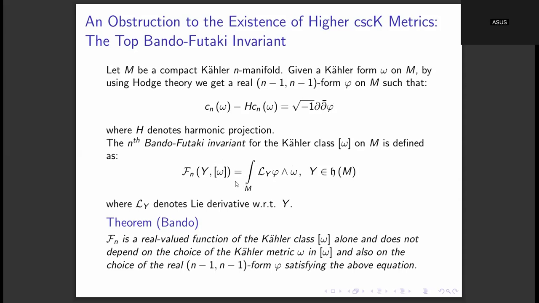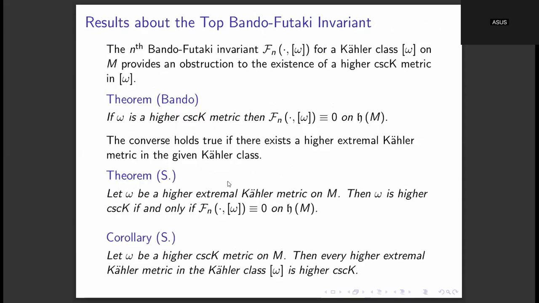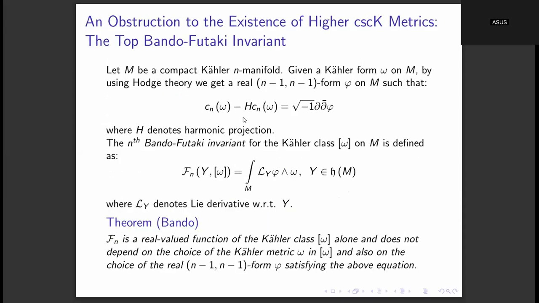What this Bando-Futaki invariant does is that we can compute it on a Kähler class. If the answer turns out to be non-zero, then there cannot exist a higher cscK metric. Because if there exists a higher cscK metric, then the evaluation of this Bando-Futaki invariant on that Kähler class has to be zero for every holomorphic vector field. So in this way, these Bando-Futaki invariants provide obstructions to the existence of higher cscK metrics.